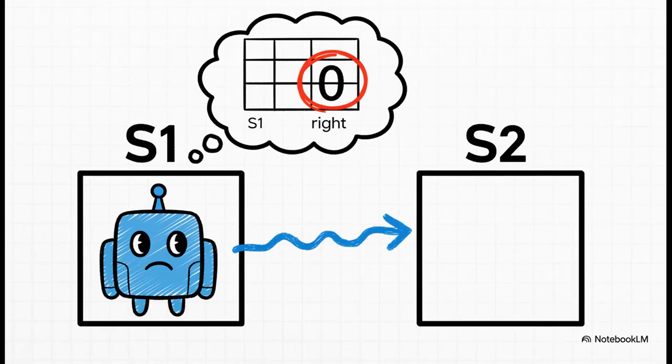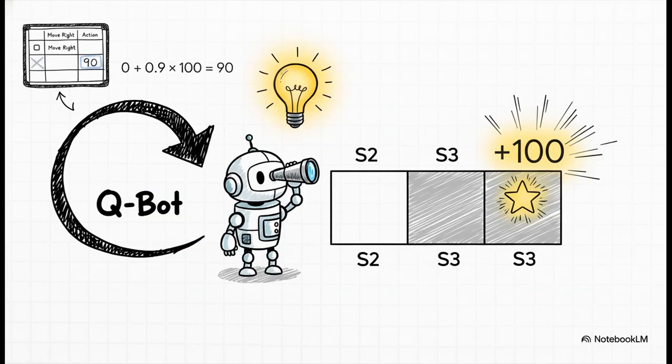Okay, let's see this thing in action. Imagine Qbot is right here, in state S1. It looks at its map, the Q table, and the map says the value of going right is 0. Total blank slate. But it's got to try something, so it decides to take the step. It moves right. And boom, the update happens.